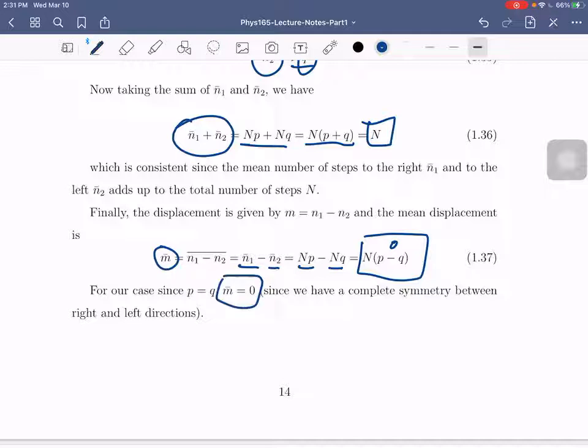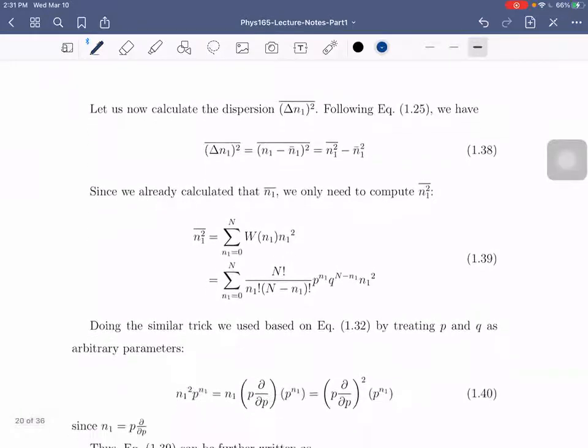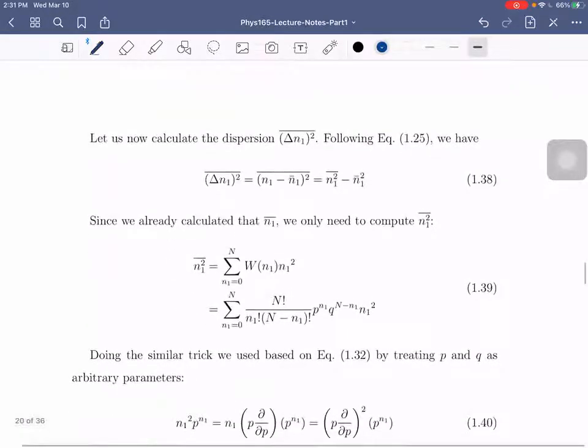Okay? Naalala nyo doon sa random walk na tinanong ko, ano yung average position noong drunkard? Of course, since equal yung probability, ang average position niya ay sa origin, which is 0. Okay? Dahil yun sa symmetry. However, if P and Q are not equal, dun ka magkakaroon ng ibang value. Kasi nga, halimbawa, mas mataas yung chance na pumunta siya sa right kaysa sa left. So, ganun. Okay?